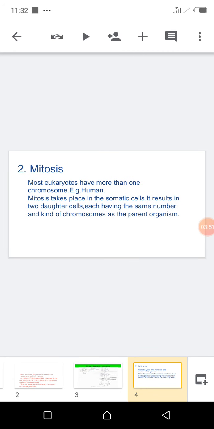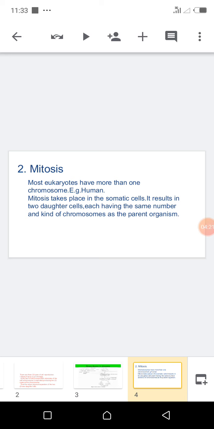Now, the second type of cell reproduction is mitosis. Now, mitosis occurs in eukaryotic organisms, multicellular organisms, organisms with a definite nucleus. Now, most eukaryotic organisms have more than one chromosome.